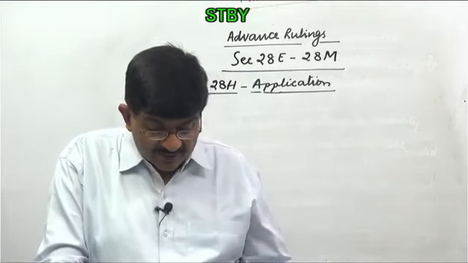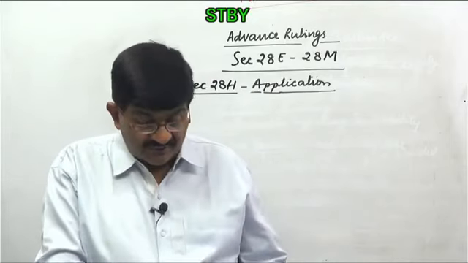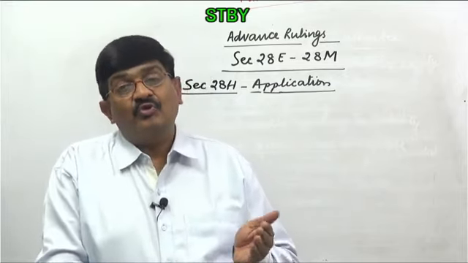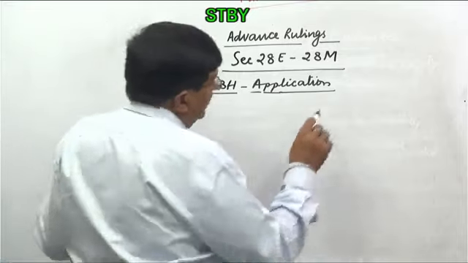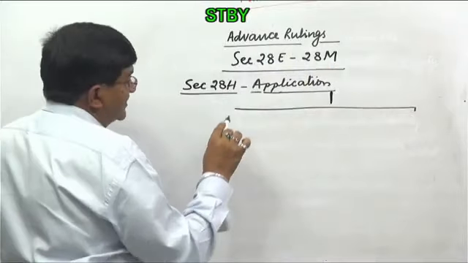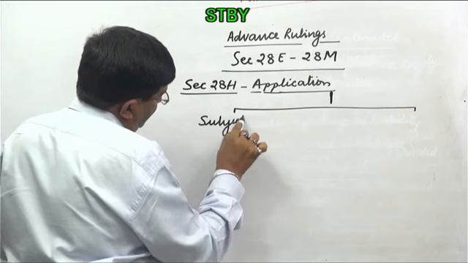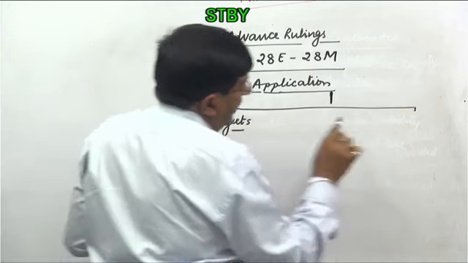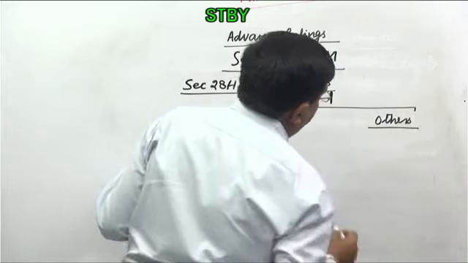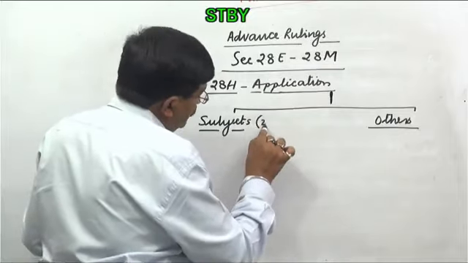How it is to be made? So little bit things are given, that application is to be made in the quarter applicant, and it can be withdrawn within a period of 30 days, and the application or the applicant can be represented by any person who is so authorized. So this I can divide that in two parts only for your understanding and making the things easier. Number one, here we can divide subject matters, subjects, and here we can say others. So in others, we'll write little later, subjects are covered under subsection 2.